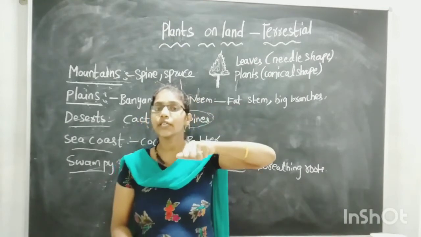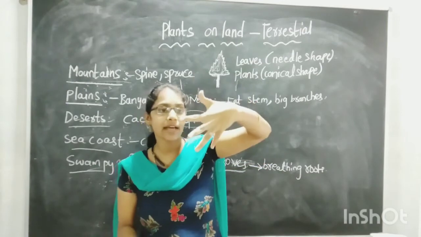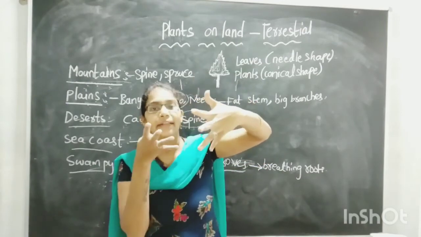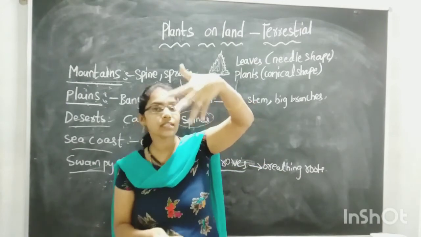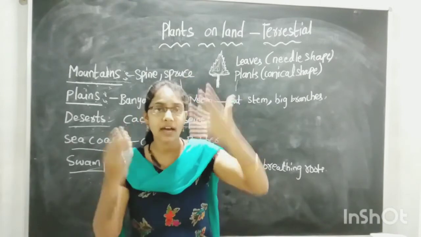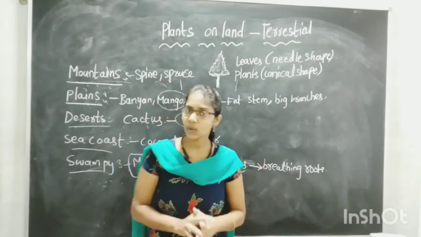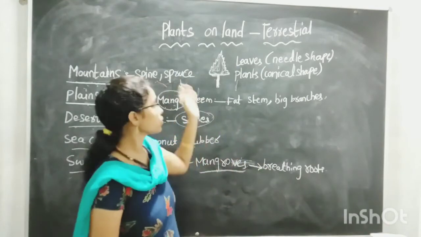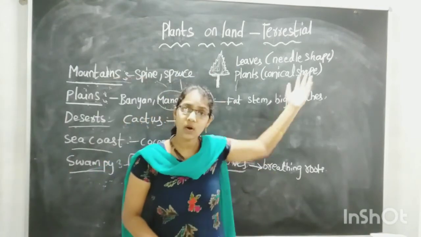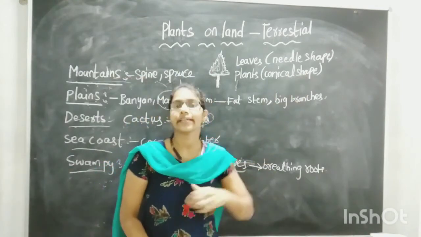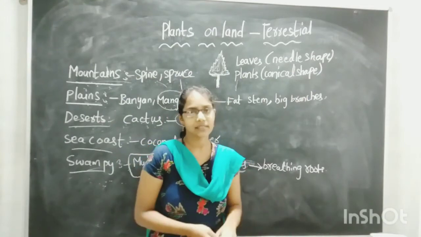Yes. So like that only, coconut leaves also will be like this. They have so many leaflets and the wind will pass through the distance between the leaves and they will survive in that particular place. Okay. So have you understood, children? Plants on land. What do we call the plants which are present on the land? Yes, terrestrial plants.